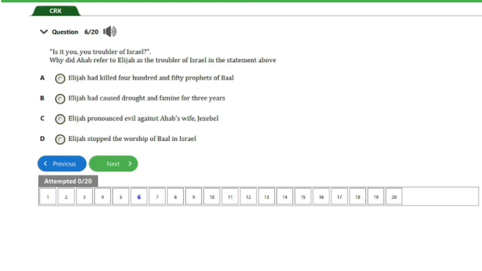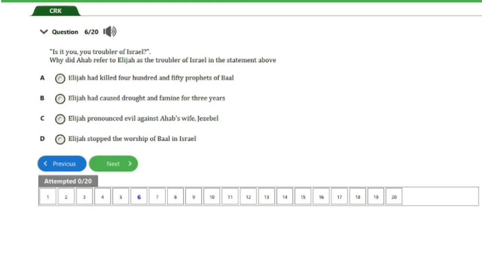So we have here question number 6. "Is it you, troubler of Israel?" Why did Ahab refer to Elijah as the troubler of Israel in the statement above? A. Elijah had killed 450 prophets of Baal. B. Elijah had caused drought and famine for 3 years.